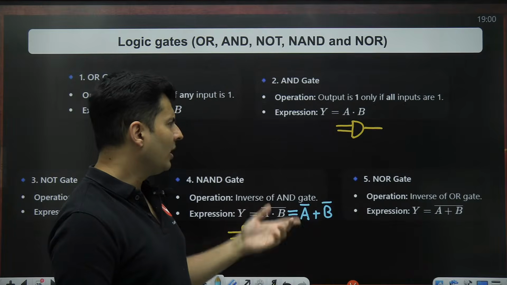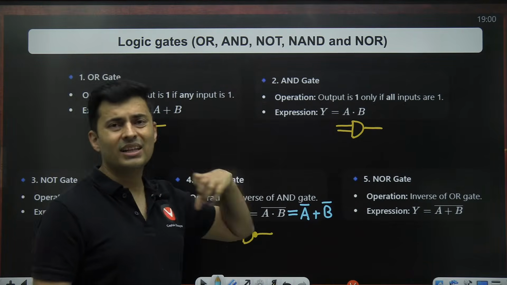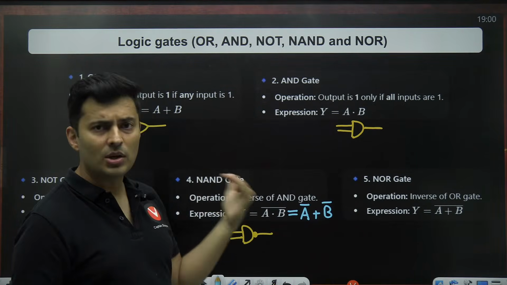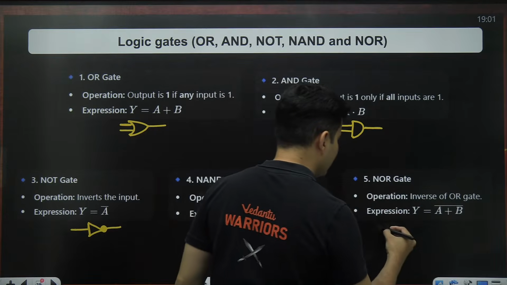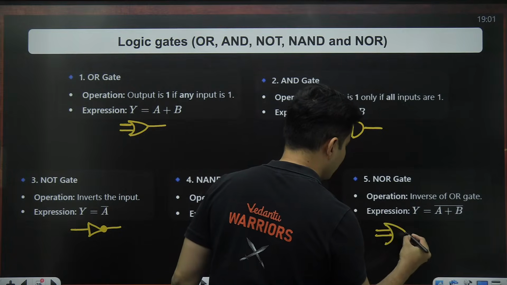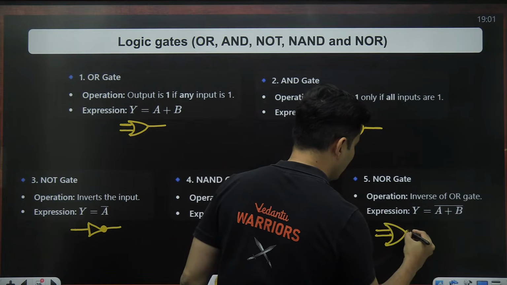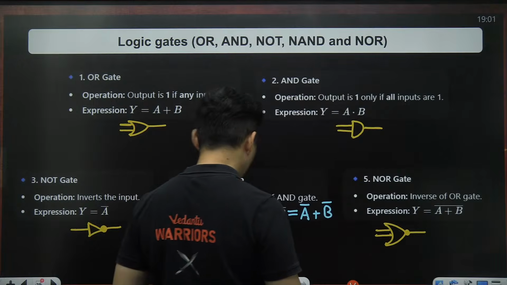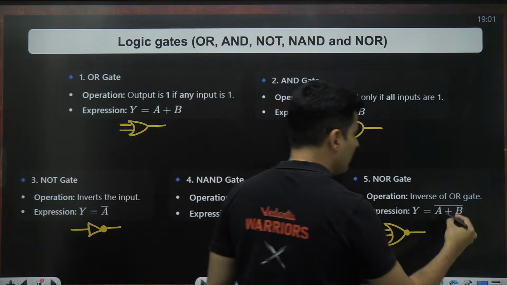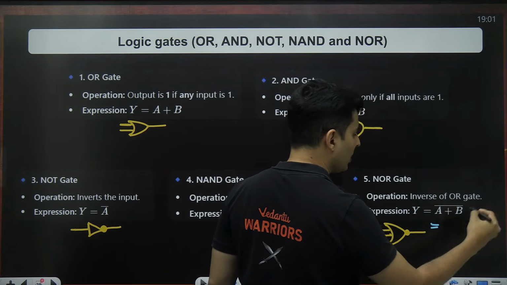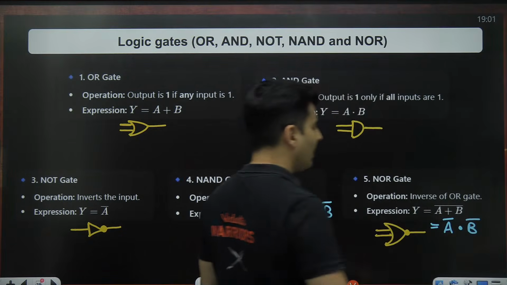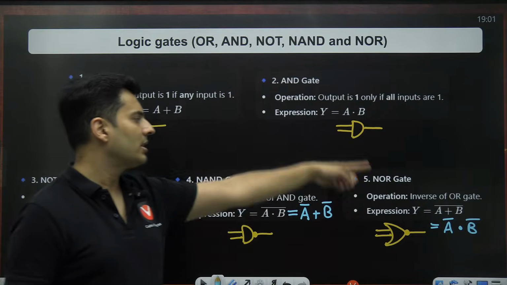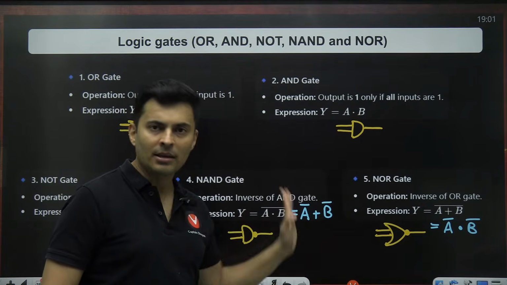NOR gate. NOR gate is basically an OR gate, but you are negating the output. Whenever you are getting 1, you are making it 0. Whenever you are getting 0, you are making it 1. Symbolically, it is nothing but the same OR gate symbol, but you put a dot or a circle in front of it. That is a NOR gate. De Morgan says that if you have A plus B whole bar, you can separate the bars, A bar and B bar, and you put an AND operation or a dot operation in front of it. That is one and the same.